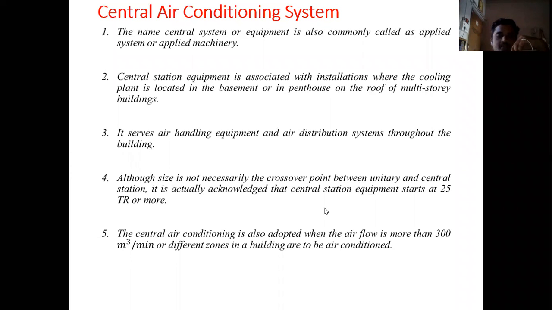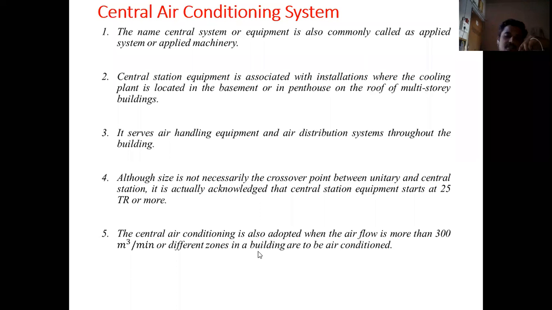Then this air, which was used for the cooling purpose of a room, is allowed to pass to a return duct, and from that return duct this air again comes over the central station where the cooling coil is mounted. This air then again passes over the cooling coil, where it mixes with the fresh air, and this air is allowed to pass through a supply duct where it will again pass through the required air conditioning zones. So this is generally how the working principle of central air conditioning takes place.